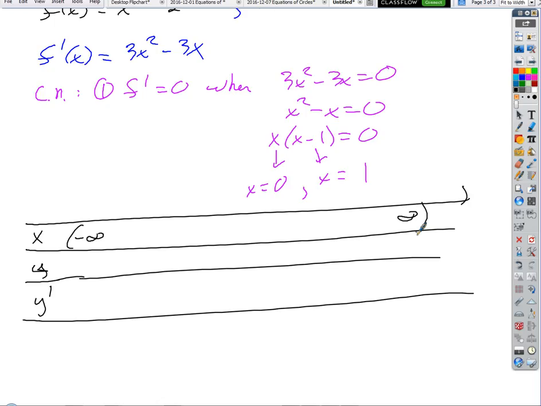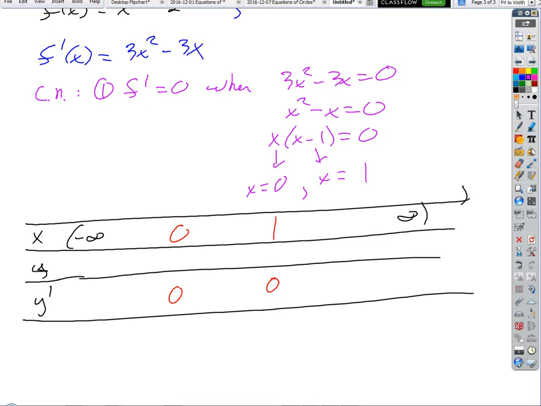Okay, what numbers were important to us on that domain? 0 and 1. 0 and 1 were big, because what happened there? y prime equaled 0. And something else I should have done, we never really looked for it: is our first derivative going to be undefined anywhere? No. So we don't have any other type of critical numbers. All we have to look for are the places where the derivative is 0. Does that make sense?